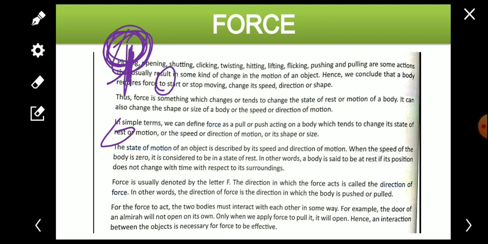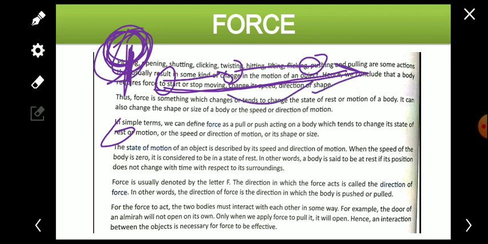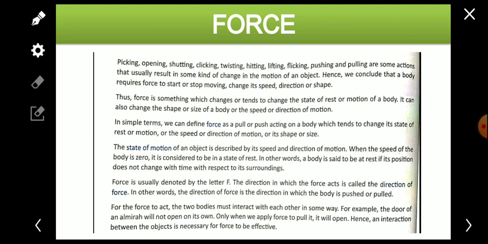Suppose that now it is here, again in 2 seconds it will be here, again in 2 seconds it will be here. It means it is in motion, because the position of the object is changing with respect to time. It is in motion and it is at rest. So I hope you have understood the concept of rest and motion. So now we can define what force is.